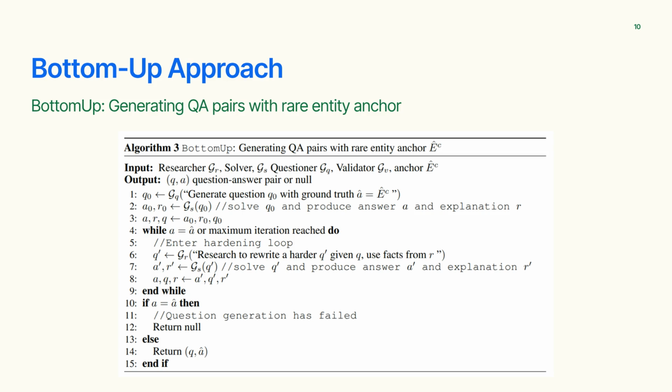This hardening loop repeats, each time making the question more indirect and complex. When the solver finally gives the wrong answer, that version is accepted. A final check confirms that the question is factual, clear, and has only one correct answer. Result: a set of well-grounded, high-difficulty question-answer pairs focused on rarely seen topics.